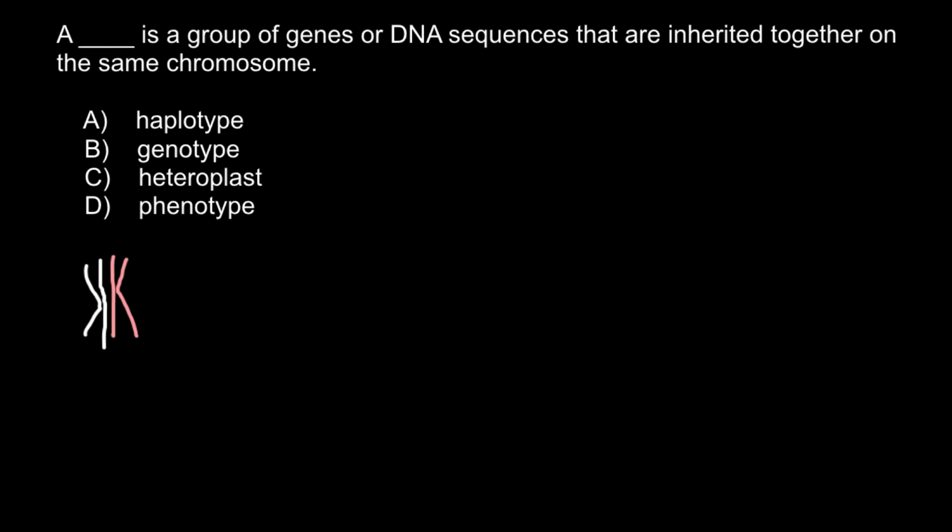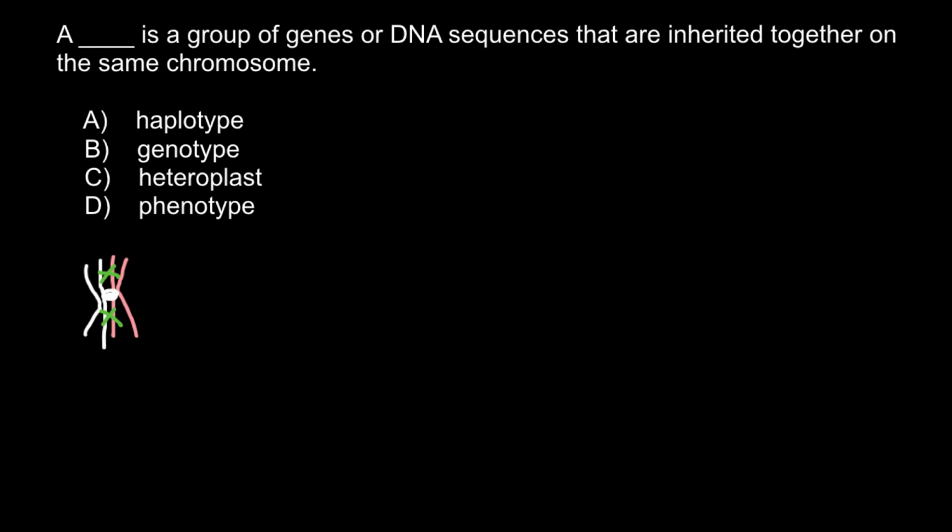So the tetrad would be connected at the point that we call the centromere, and we have here two sister chromatids that form one tetrad, and these two non-sister chromatids would exchange genetic material through the process of crossing over. So crossing over may happen here and here, anywhere along these two adjacent chromatids.